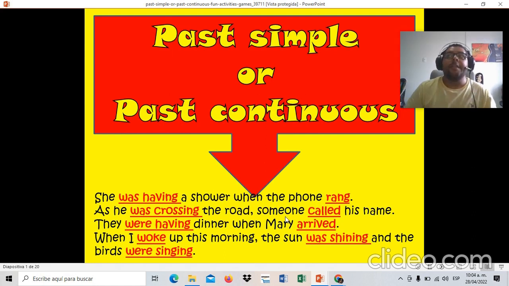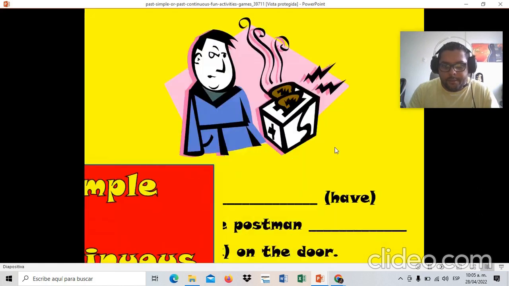Andres. So you were crossing the road. You were very relaxed. Like, I'm going to have class, and then, Andres. So the first action was that he was crossing the road, and the second action is someone called Andres' name. In that case, that is the simple past that interrupts the past continuous. Let's check some contrast here, guys.